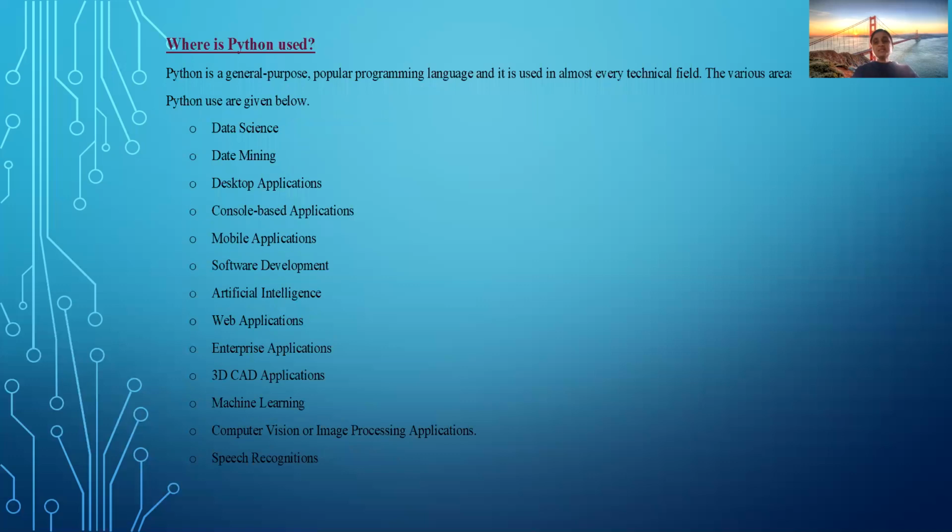Okay, next, where is Python used? Especially where Python can be used. Python is a general purpose popular programming language and it is used in almost every technical field. The various areas where Python is used are data science. What is data science? Data science is a combination of mathematics, computers, machine learning, everything.